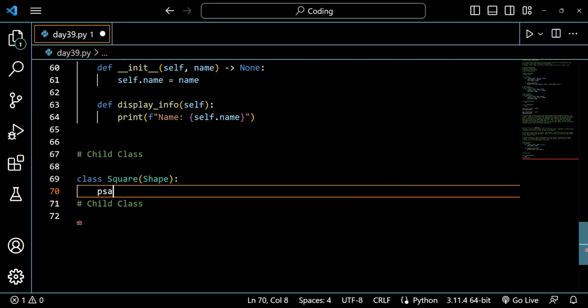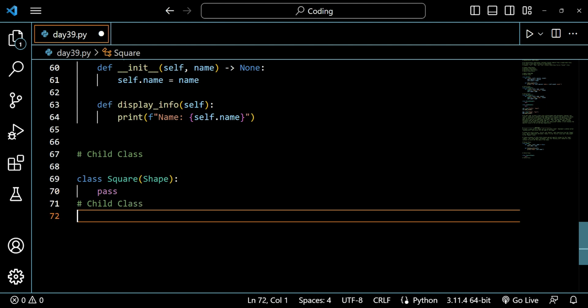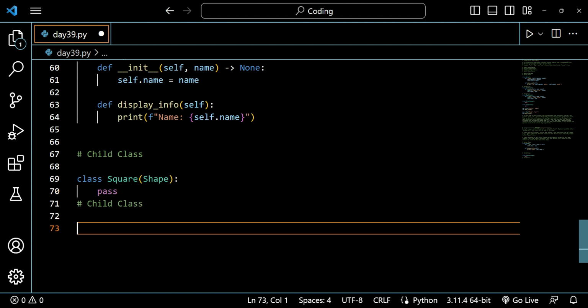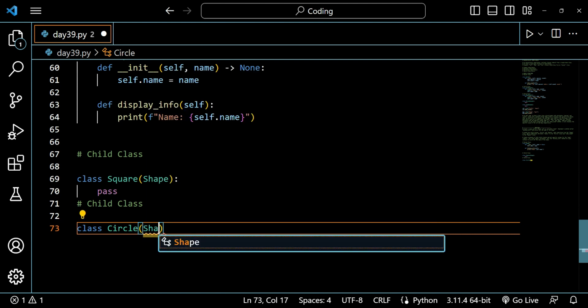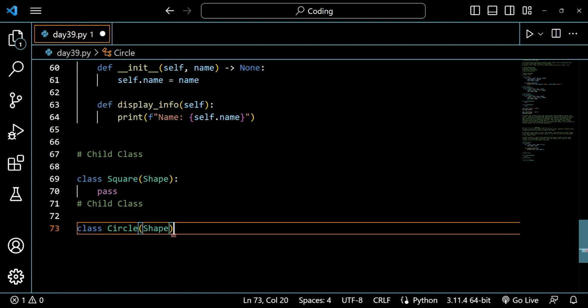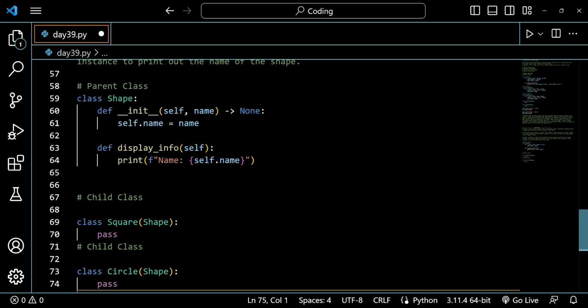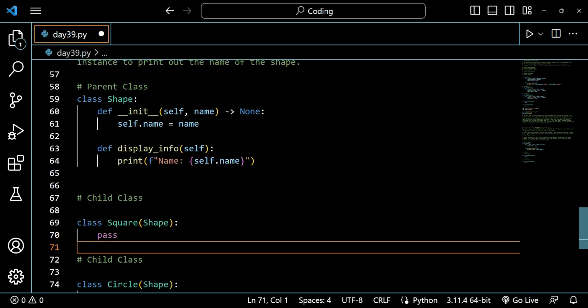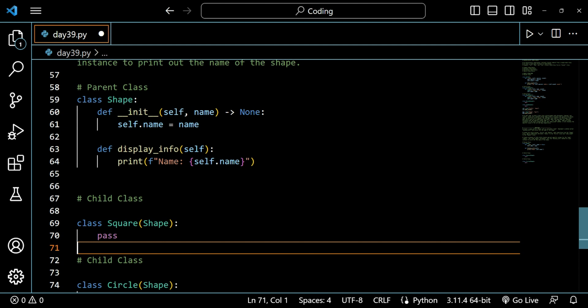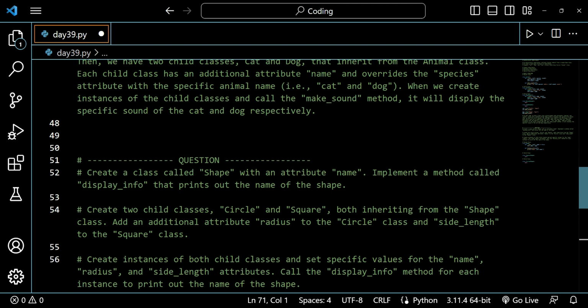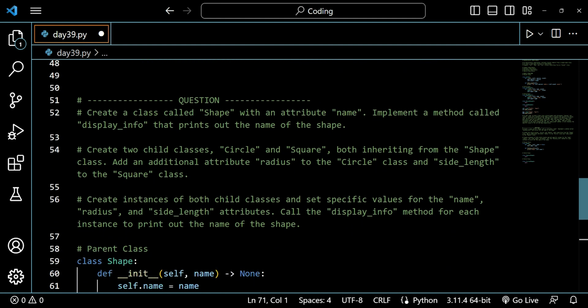And then we will be just passing this value. We just have to write something here. So for now we are just writing a pass statement here, and similarly we will be writing a circle here and putting shape inside those parentheses, because it's also inheriting from the parent class, and its parent class is shape. So we have passed both of these child classes. Now let's see what each of these child classes is asking from us. Add an additional attribute radius to the circle class and side length to the square class.